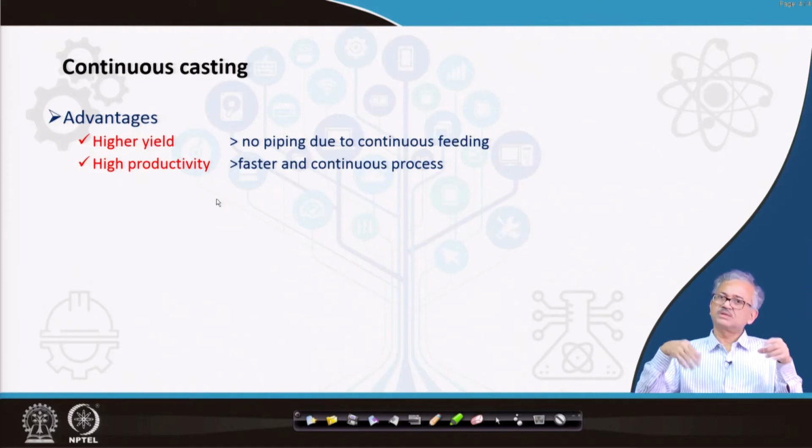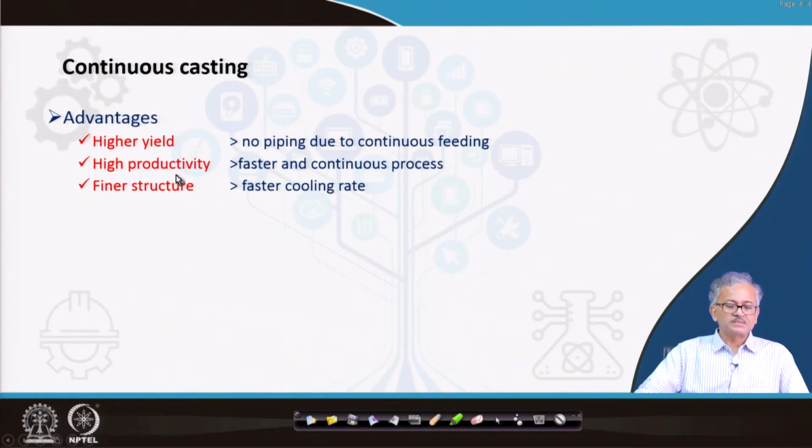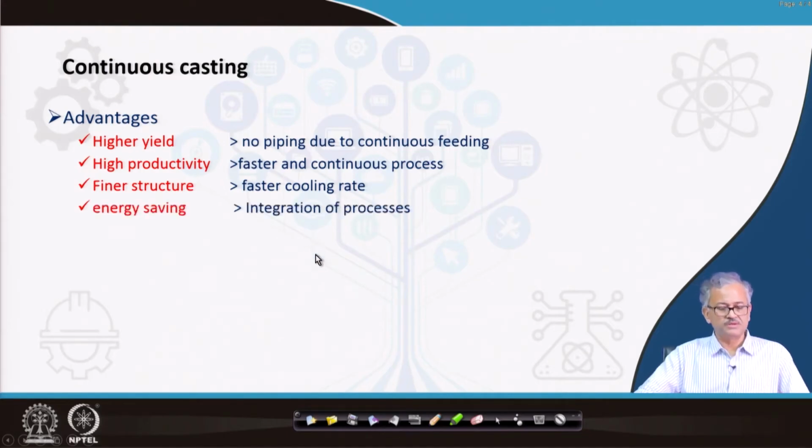It is not a batch process, where you feed it and then there is a gap. Here you are continuously feeding, and the solidification rate is much faster. Also, because of the fast cooling rate, your structure will be finer.